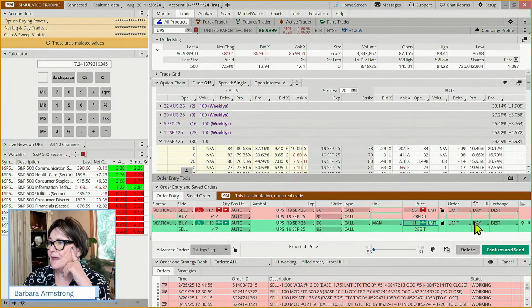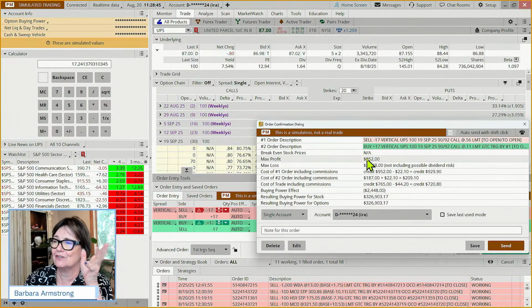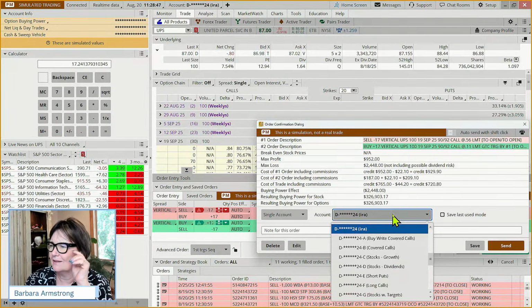Okay. And so we're going to buy that back. Confirm and send. So we're risking $2,448 for the opportunity to potentially make $952. And we're not going for all $952. We're saying, you know, if we could get like 800 and change, we'd be happy.